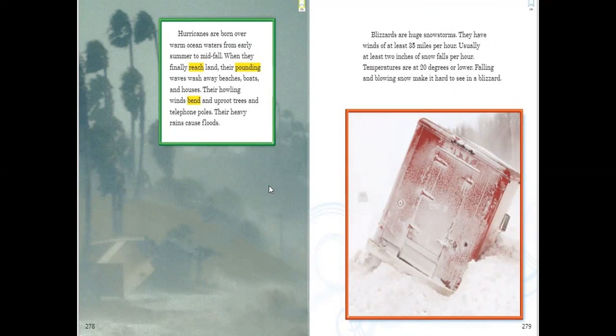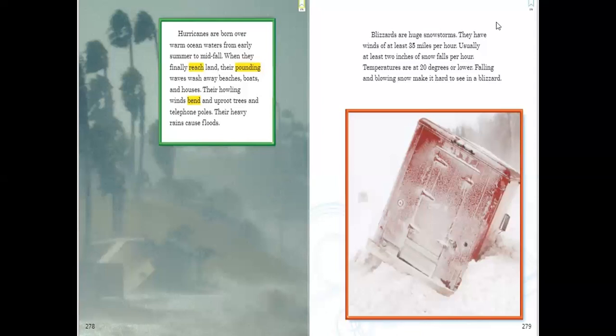So here we are talking about hurricanes, and they are so strong, they pound the beach so hard, and they are damaging and bending everything in front of them: trees, houses, cars, telephone poles, and everything. So they are so dangerous.